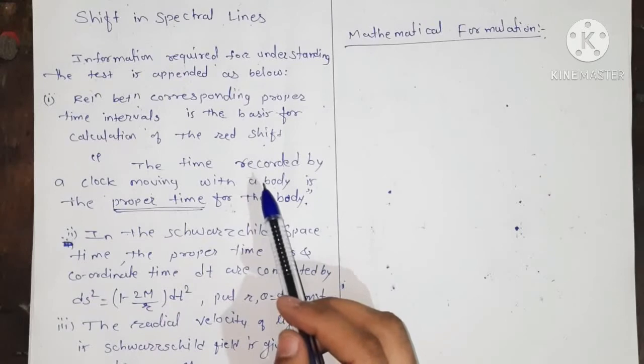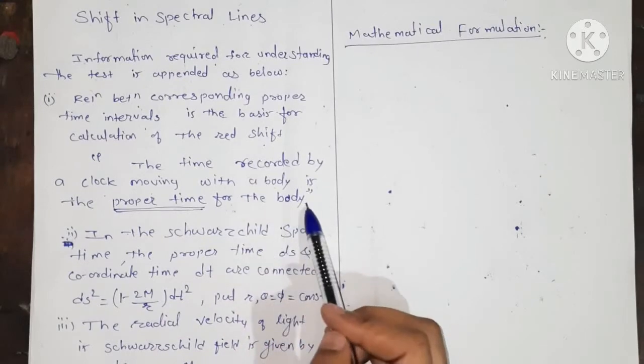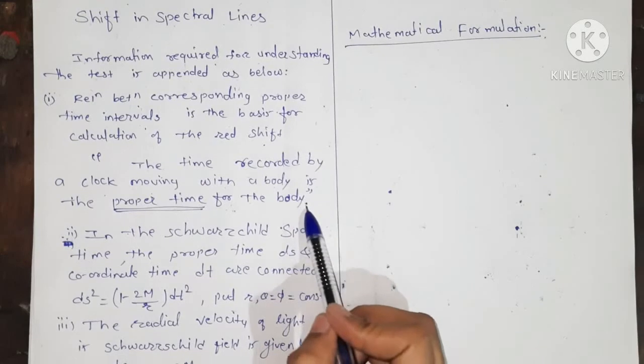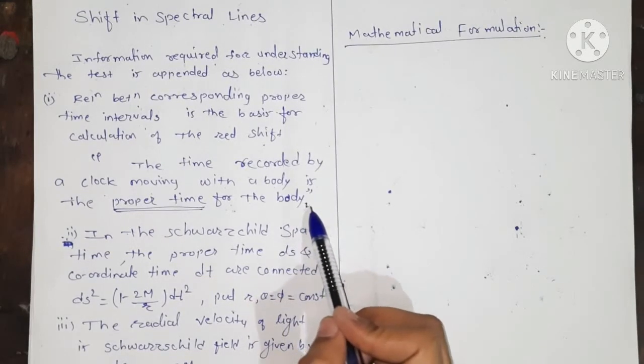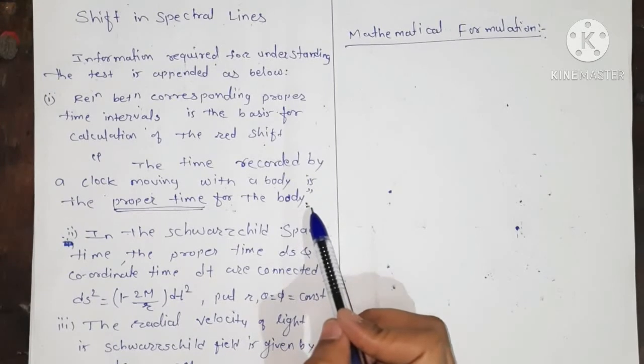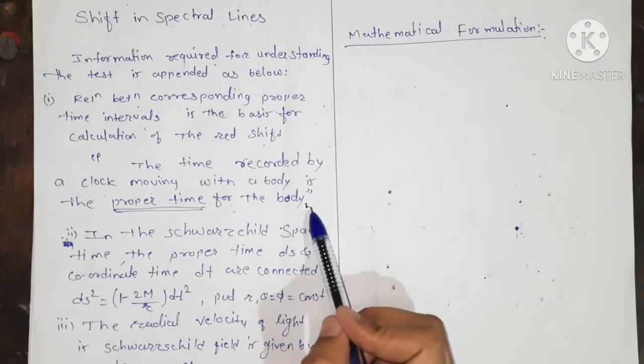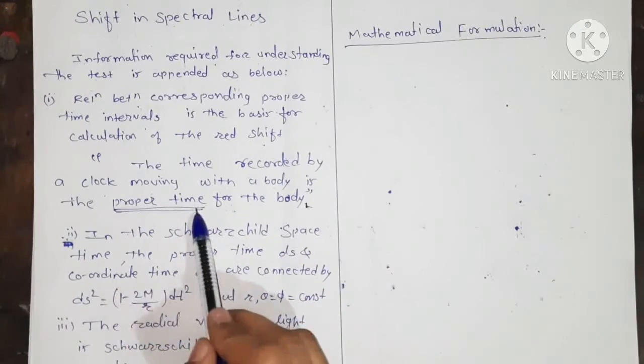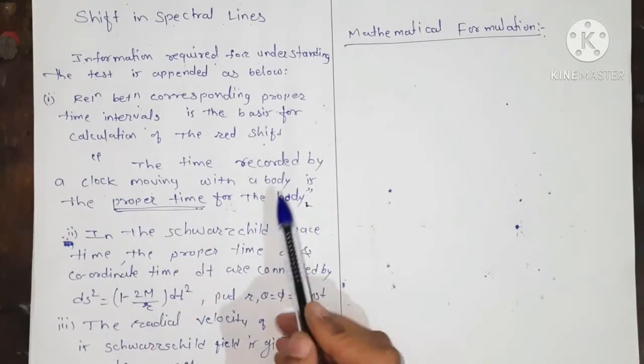That is, a clock will slow down in general relativity, and this clock is nothing but the atomic clock studied in quantum mechanics. If this clock is fitted on a moving body, then the time recorded on that clock is going to be slowed down, and that time we call the proper time for that body.